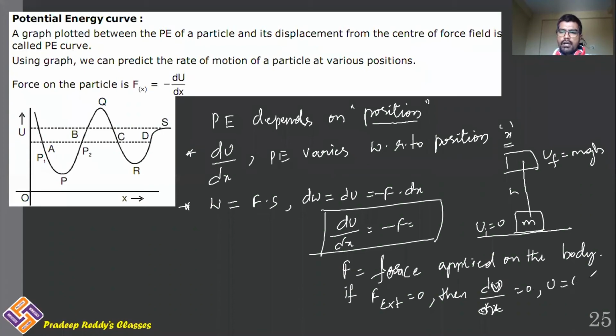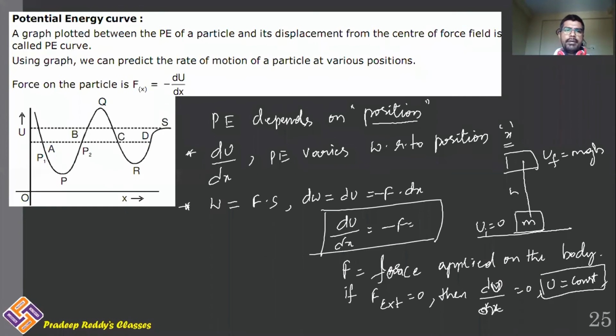U is equal to constant. That means if there is no external force acting on the object, the potential energy of the system will remain constant. That's the conservation of potential energy. If there is any external force acting on the object, in such cases, potential energy changes.